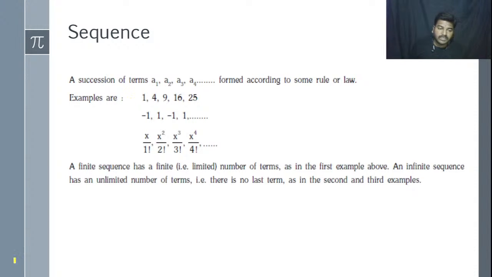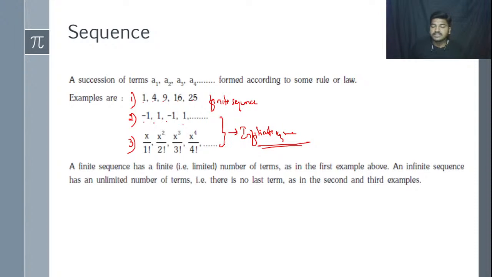For example, here we have the first example as well as the second example. So this is the first example, second example, third example. Observe here 1, 4, 9, 16, 25. Only we have 5 terms. So we say it is a finite sequence. Then here minus 1 comma 1 comma minus 1 comma 1 and so on we have. So in the second example and the third example we have uncountable elements. So we say these are infinite sequences. This is the definition of a sequence.